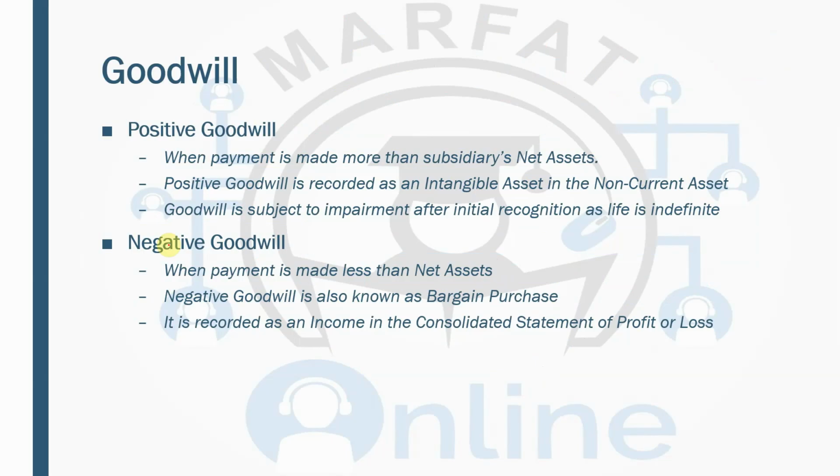Now, when a parent is acquiring a subsidiary, obviously they need to know the worth of the subsidiary. And when they are looking at the worth of the subsidiary, the first thing they will be looking at is their net assets.